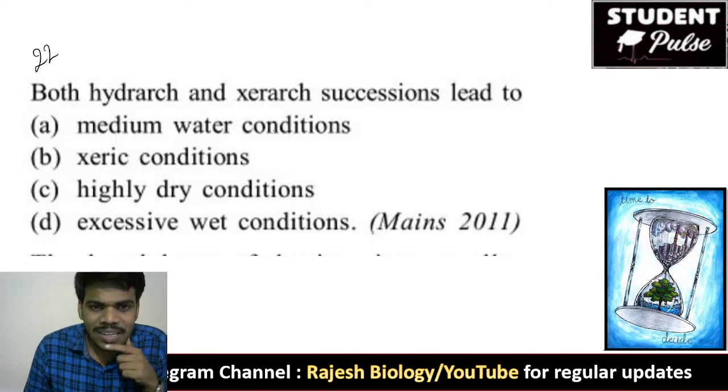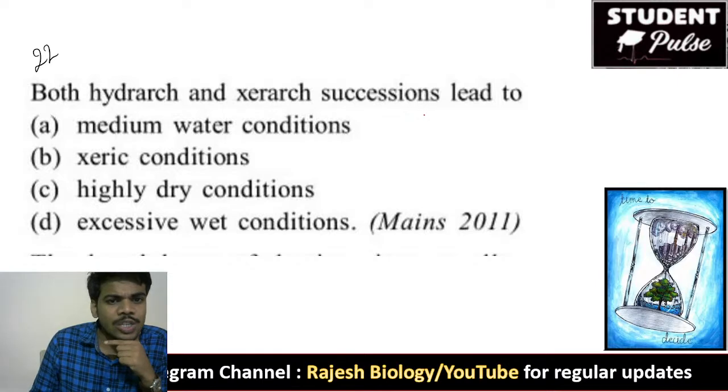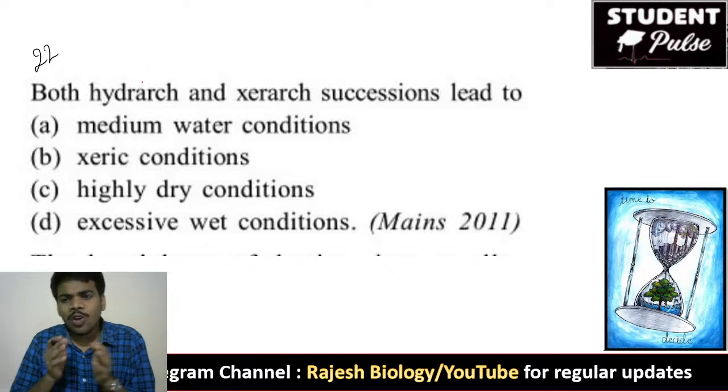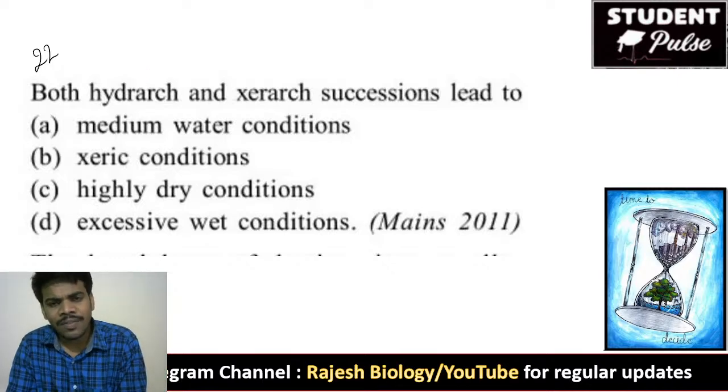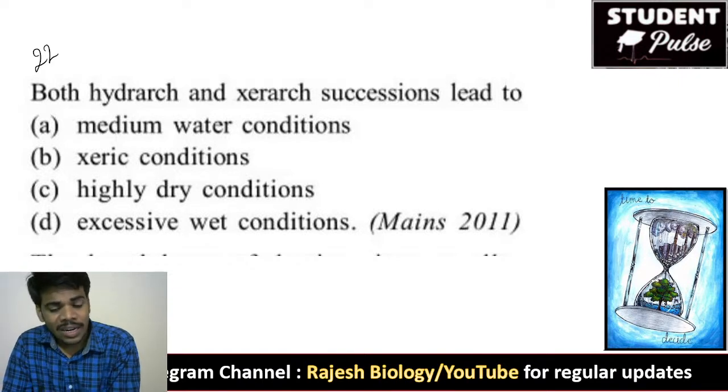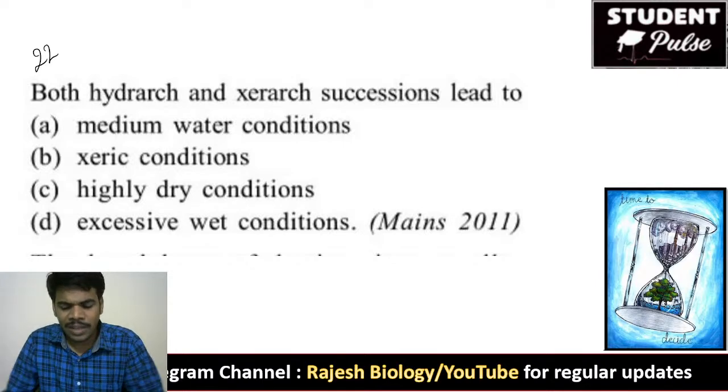Both xerarch and hydrarch successions lead to. Good evening, Praveen Kumar. Both xerarch and hydrarch successions lead to. In hydrarch succession, if hydrophytes start life, what is the result? That means they started life, adapted to new characters and new environments.